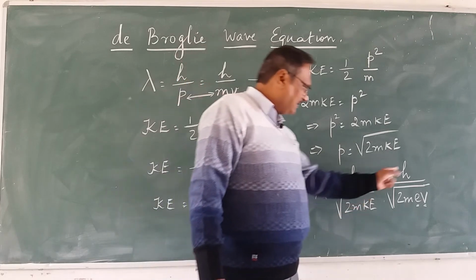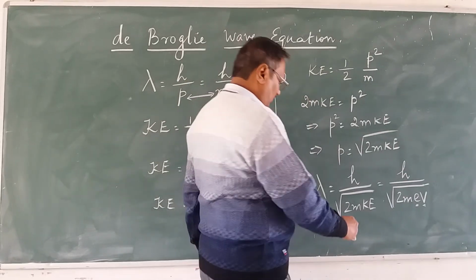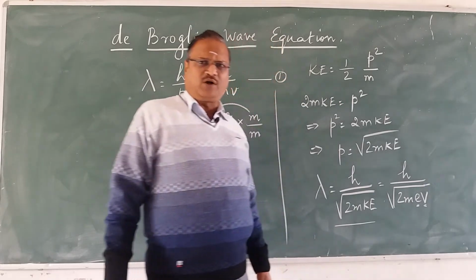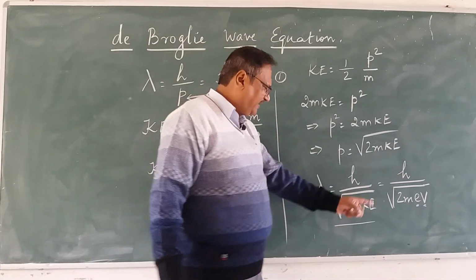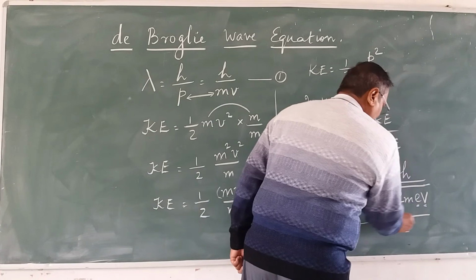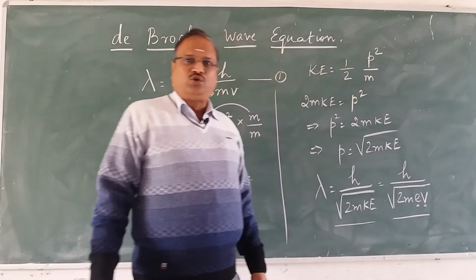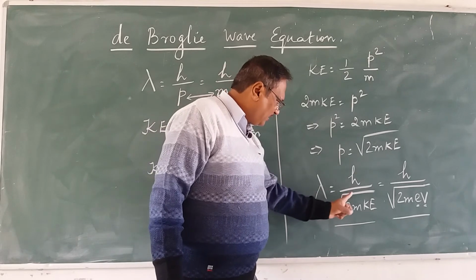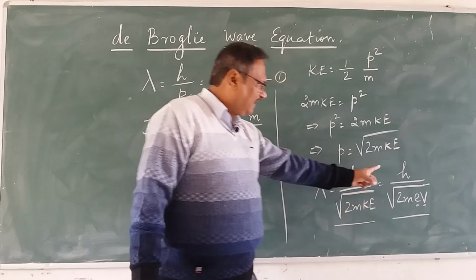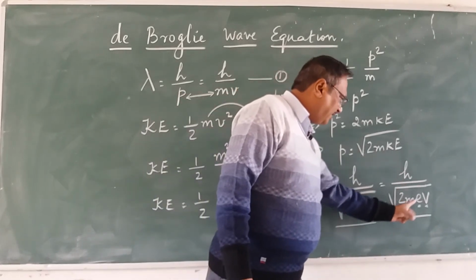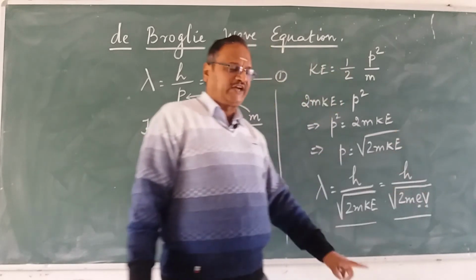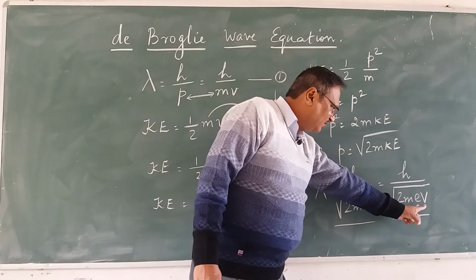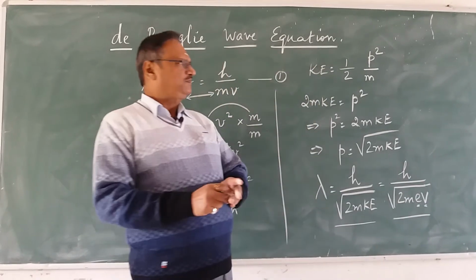This is the whole process which we have to learn. One is lambda is equal to h upon root 2mKE, and another is h upon root 2meV. If kinetic energy is given, use the first formula, and if potential is given, use the second formula.